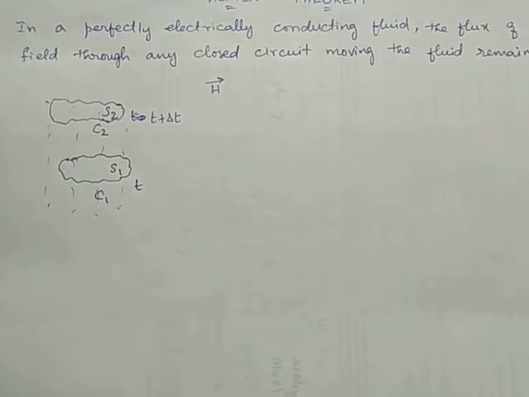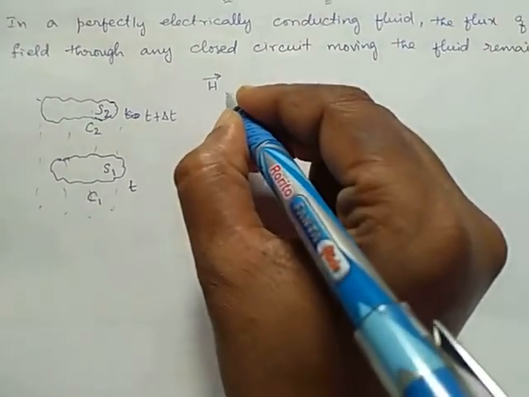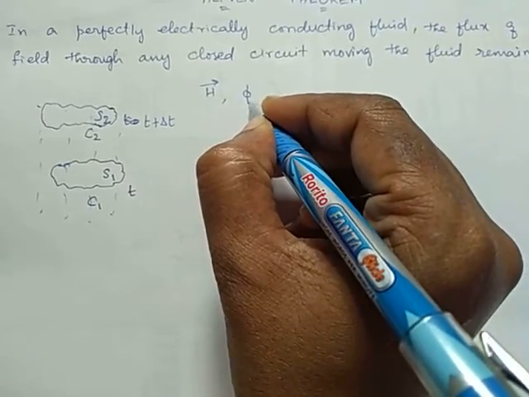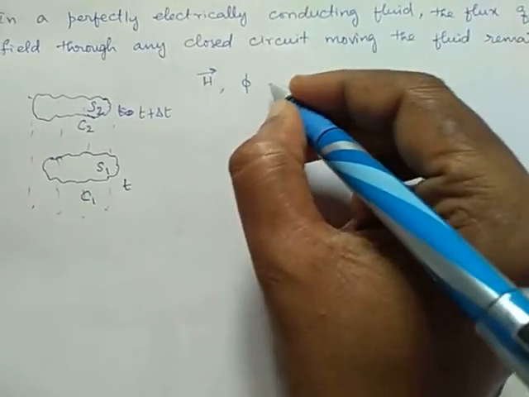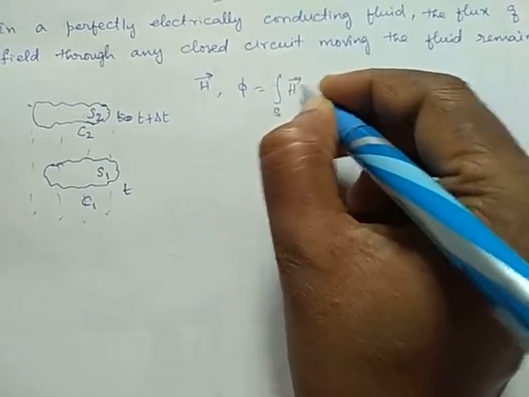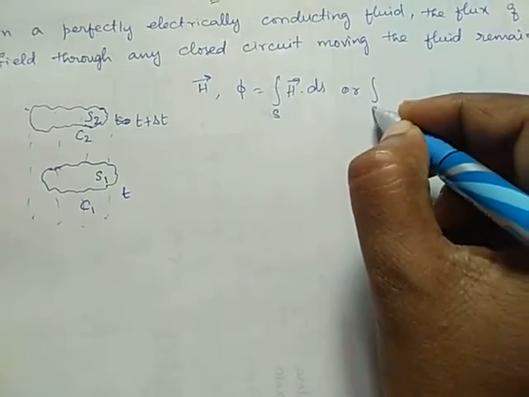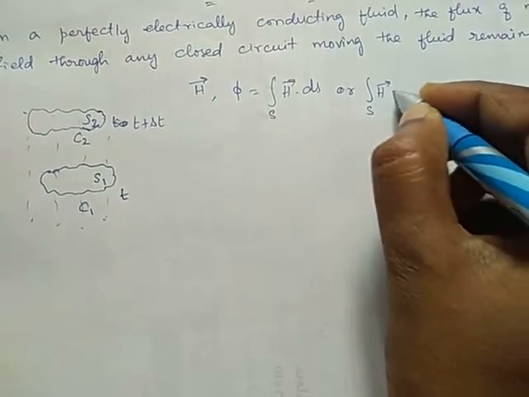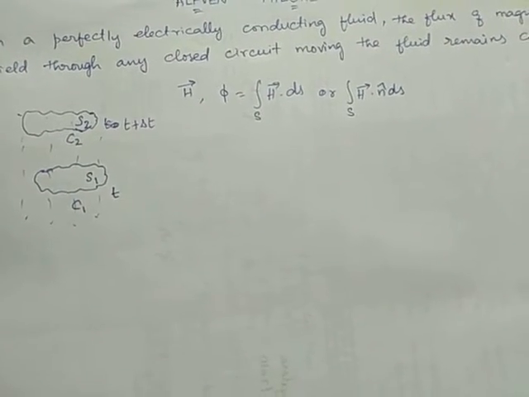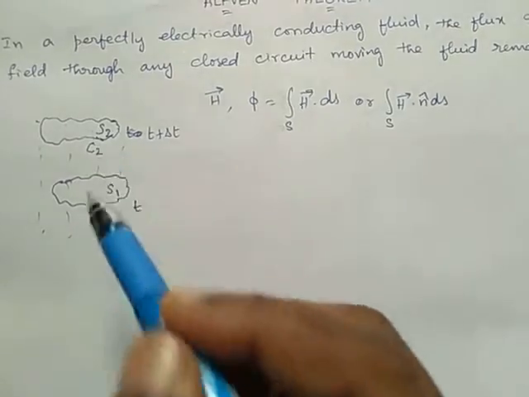So, from the definition of magnetic flux, what is the definition of magnetic flux? Magnetic flux, I am taking it as phi, is equal to integral of H dot ds, or we can write the same equation as H dot n cap ds. So here we are considering two surfaces.